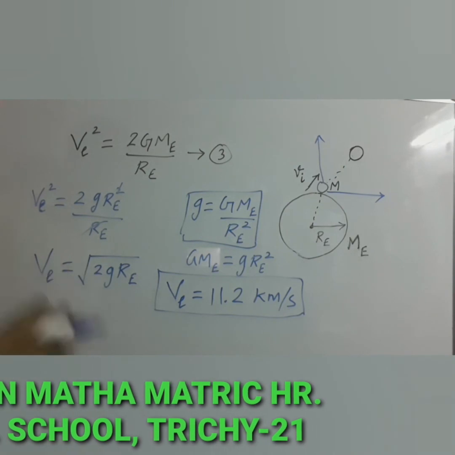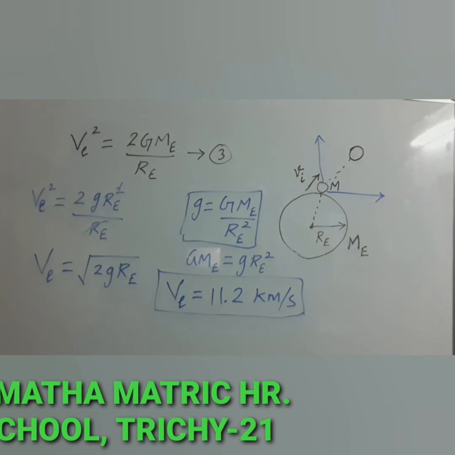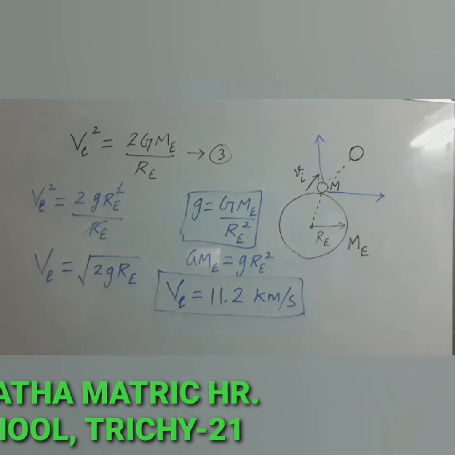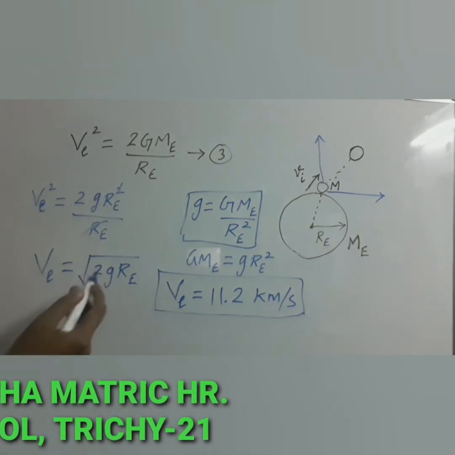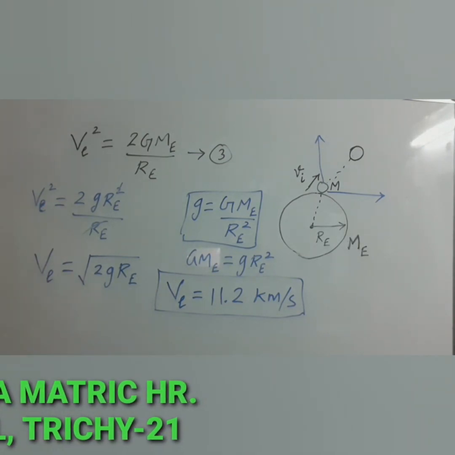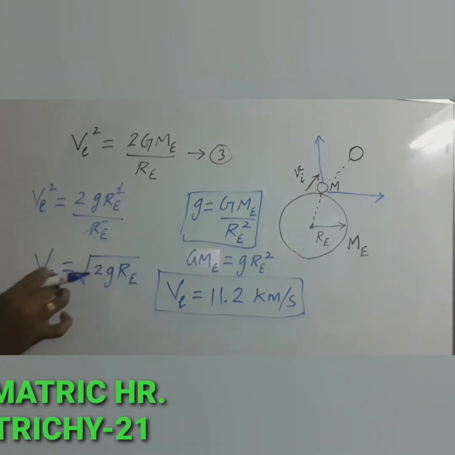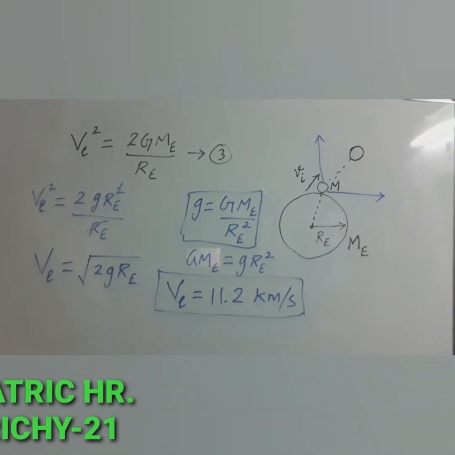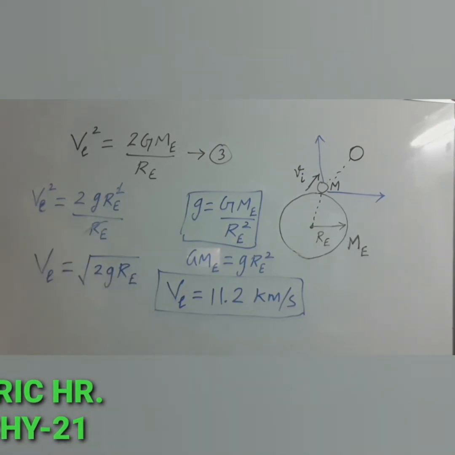Can you guess what is the value of escape speed of the moon? Escape speed of the moon will be less than this value, because escape speed depends on the acceleration due to gravity value. You know already the acceleration due to gravity value of the moon is lesser than the acceleration due to gravity of our earth. So definitely escape speed of the moon is very less. That's why all the gases can escape from the moon's surface. So there will be no atmosphere on the moon.